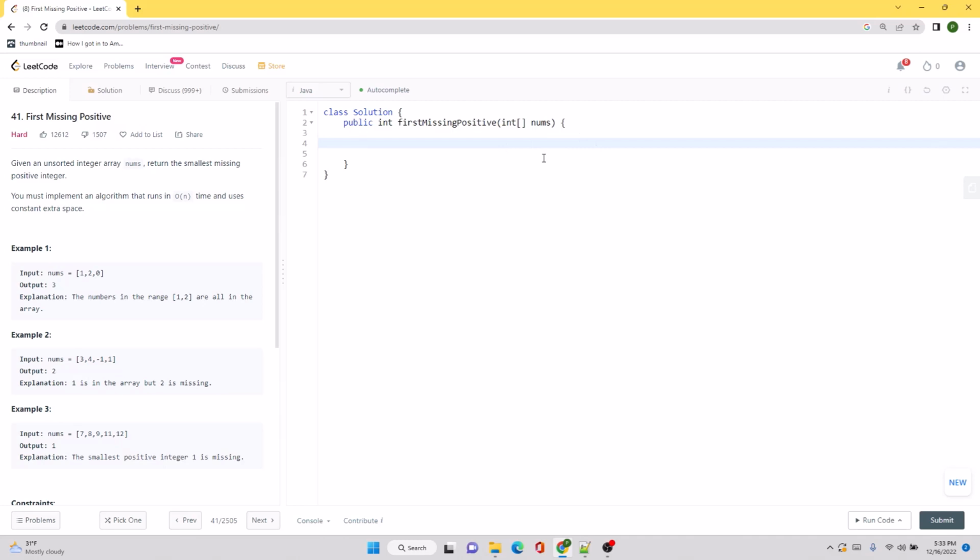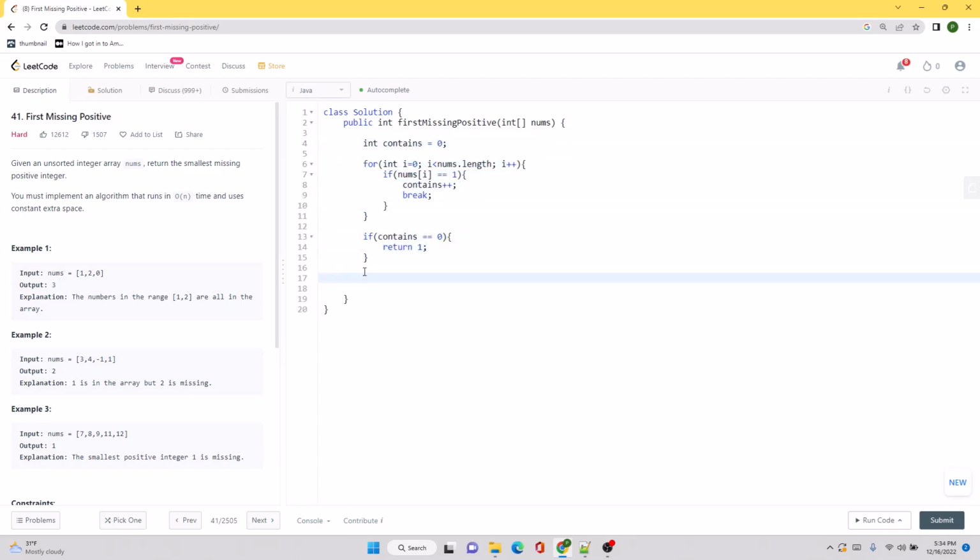For the given input, first we are going to check whether 1 is present or not. If 1 is not present, we are simply going to return 1 as the answer. Now the logic we are going to apply is that any single value that is not falling within our given range, we are going to convert it to the value 1 inside the given nums array.